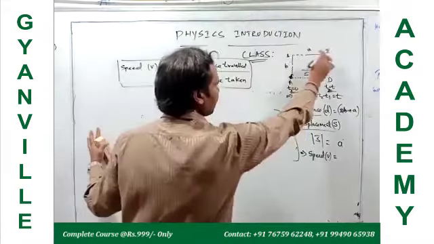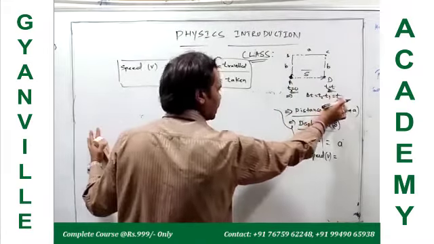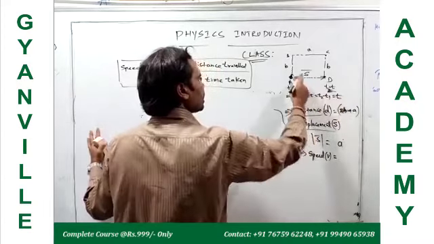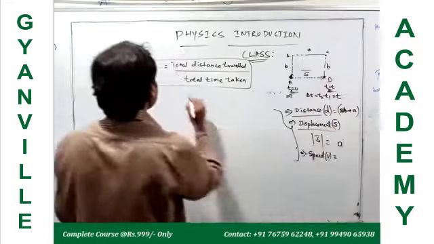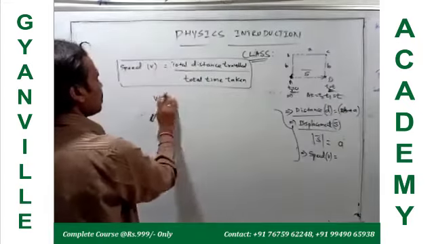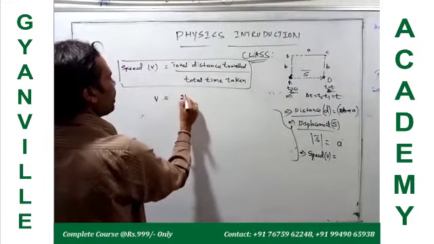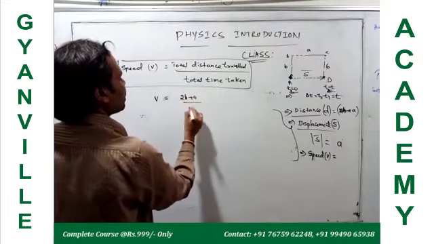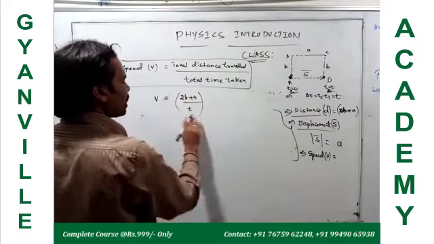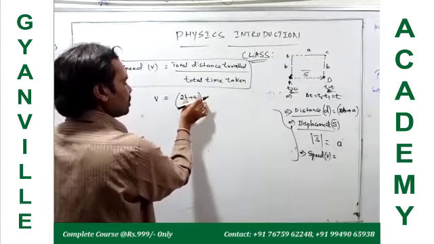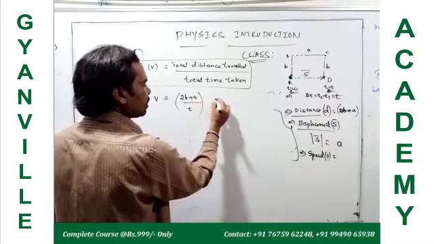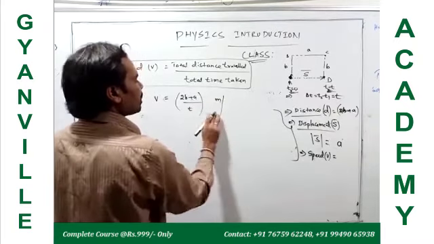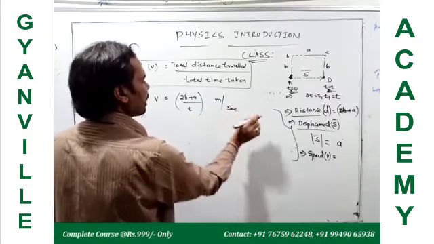What is the total time of this moving body? T seconds. In these T seconds, what total distance does it travel? 2B plus A. So therefore, V is equal to 2B plus A by T. What are the units here? The numerator is distance and the denominator is time. Distance is length, length units are meters, time units are seconds.